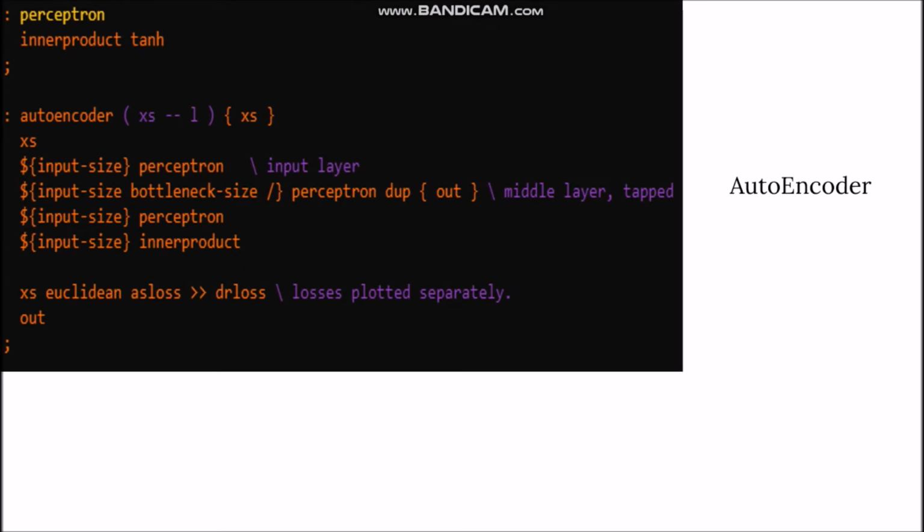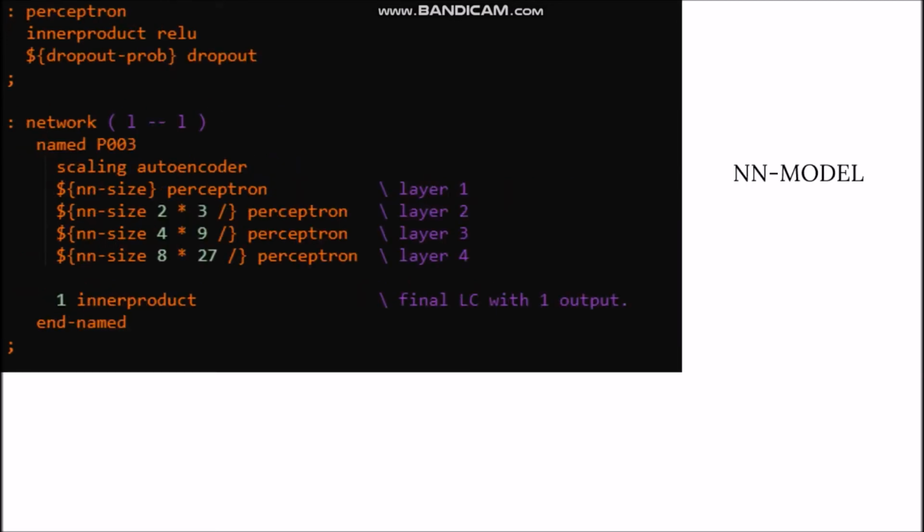Next is the network. I used an autoencoder and input scaling because besides giving me a better result, an autoencoder is useful when the input dimension is large. I used tanh for the autoencoder because I got better results using it than using ReLU. For the neural network model, I used 4 layers and dropouts for every layer. I also use weight decay and regularization for the solver, which are 0.0001 and L2.